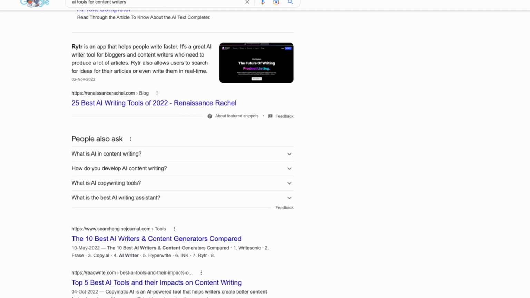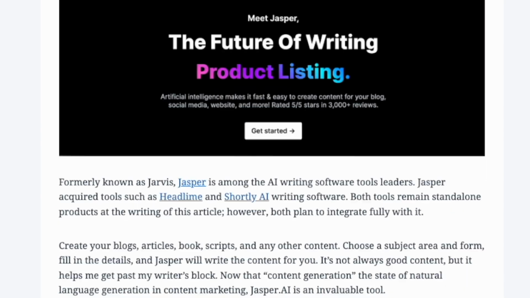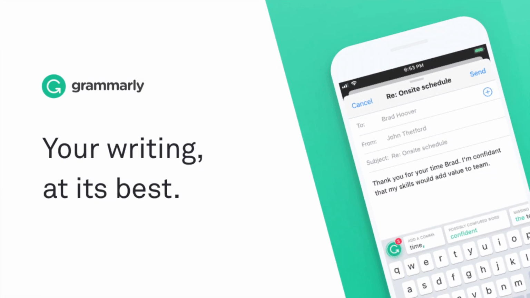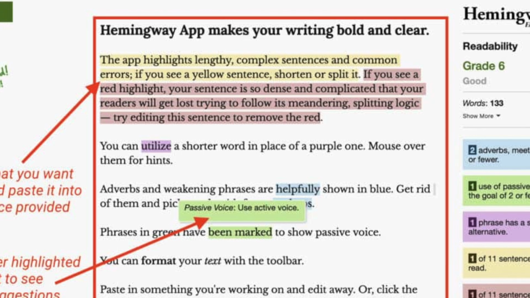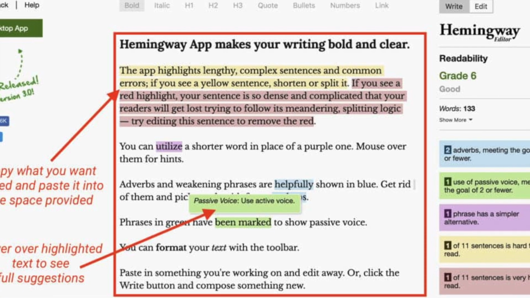You can simply Google AI tools for content writing and you will have the list. Do your research work and subscribe to any tool you like the most. You can also subscribe to other softwares like Grammarly or HemingwayApp.com. These are also helpful in making your research paper or any type of content in a perfect way.